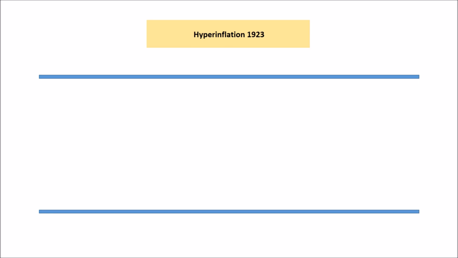and therefore it fails as a consequence. By 1923, we get hyperinflation. So the French invade the Ruhr because the Germans can't pay the second reparations instalment, and that has a catastrophic effect on Germany.